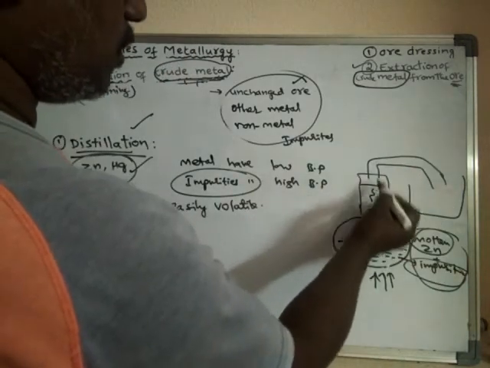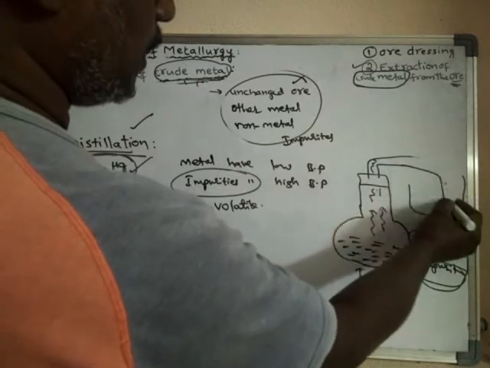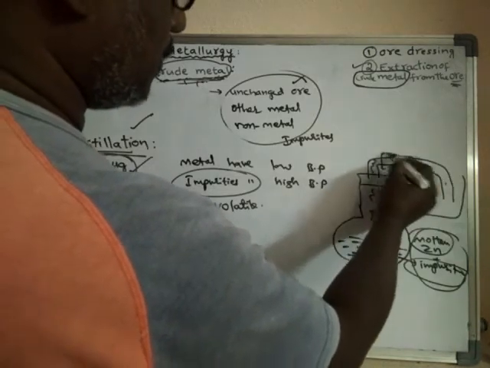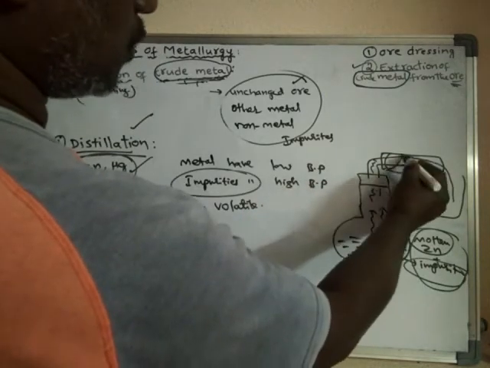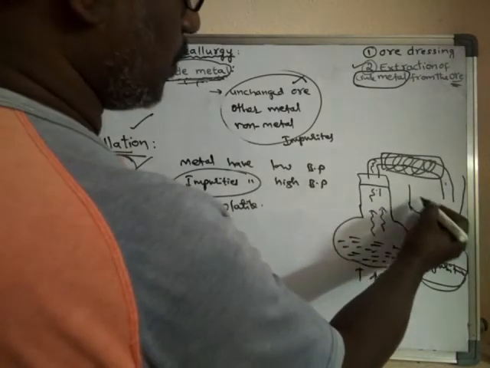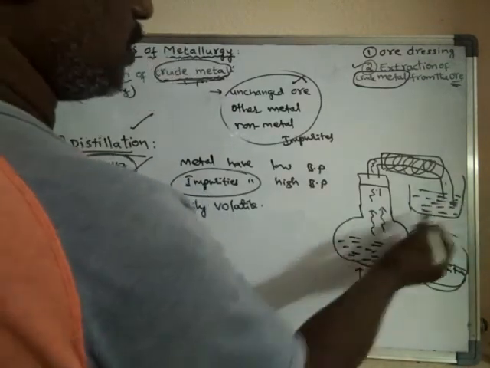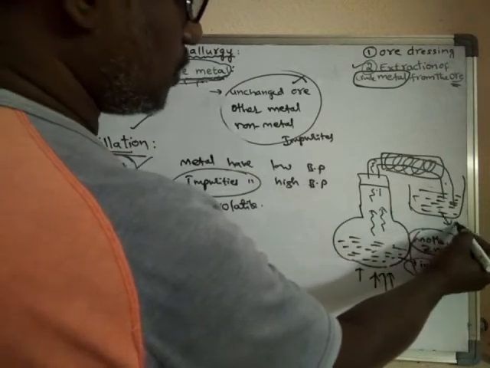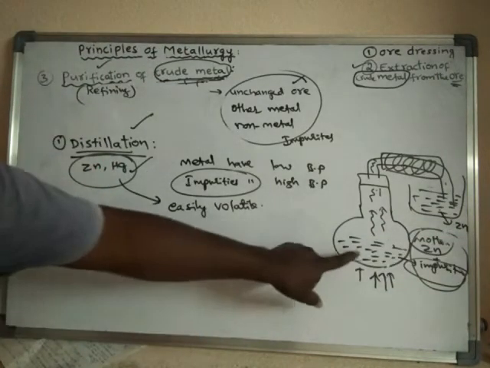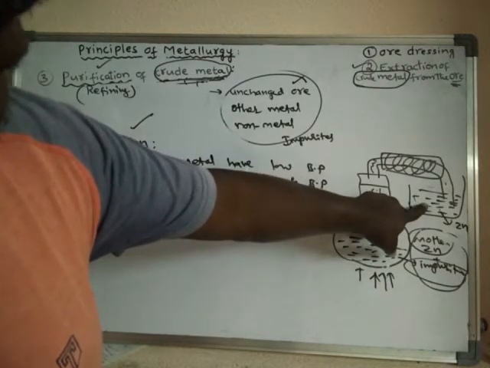While passing to another container, one condenser is kept. The condenser will cool the zinc vapors into solid form of the zinc, or else liquid form of the zinc. So finally we'll get only zinc, which is the pure form of the zinc. This is impure or crude zinc, and this is purified zinc.